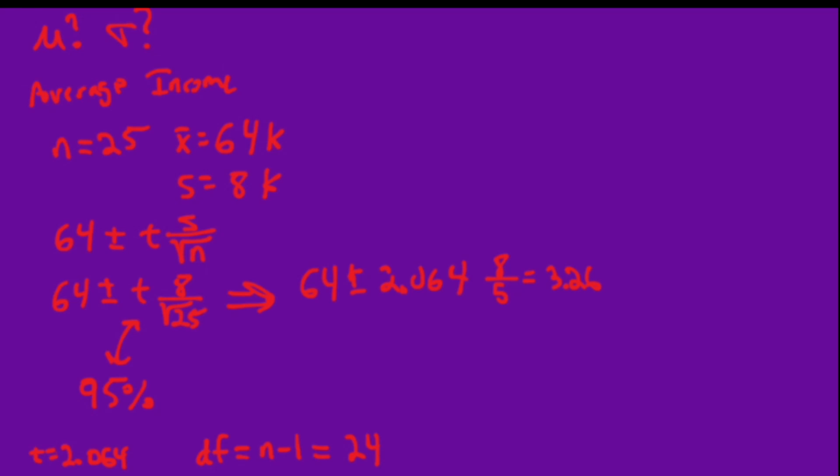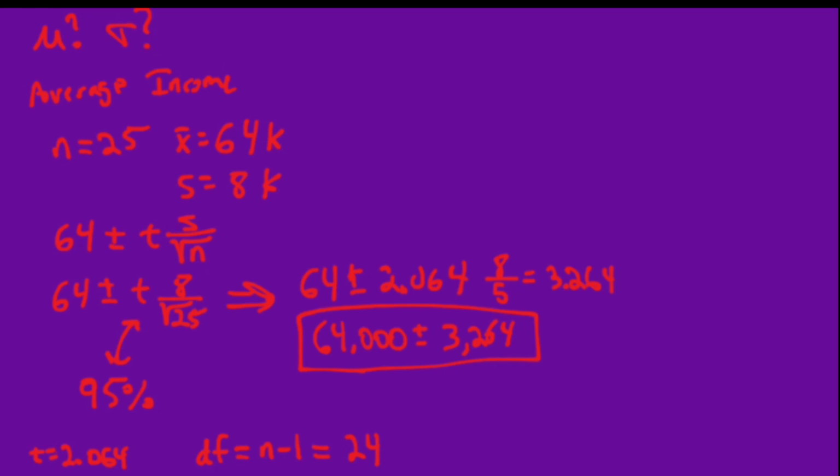I've dropped the thousands here. We're in thousands, so our actual value is 64,000 plus or minus 3,300. So that would be our confidence interval in terms of the average income of our community.